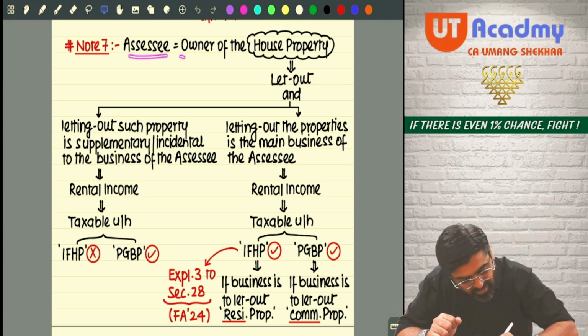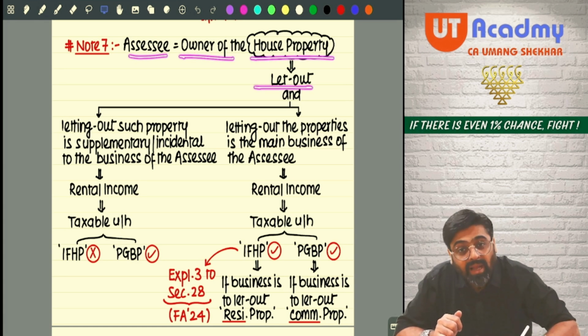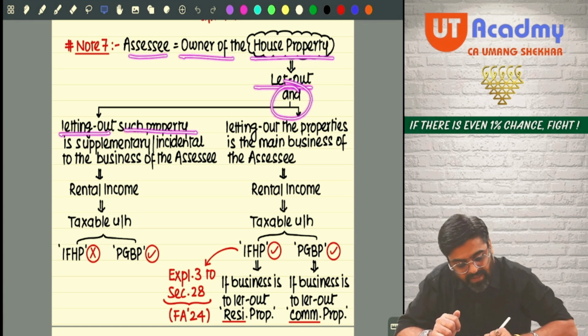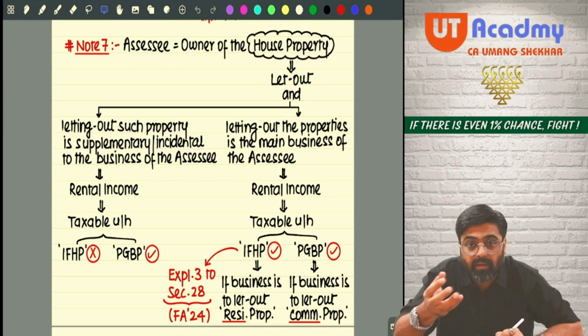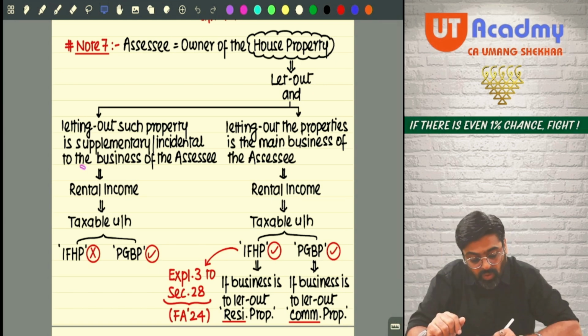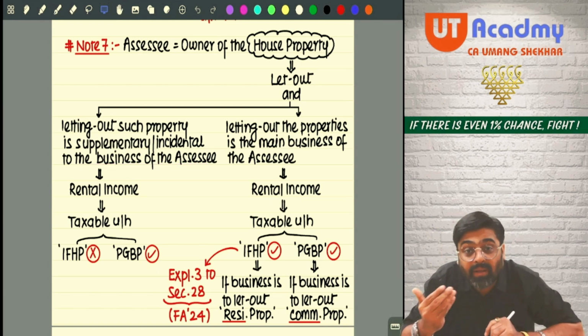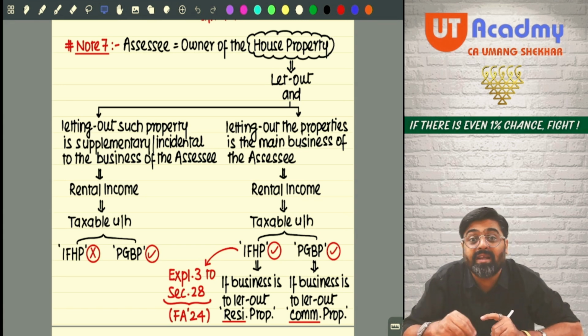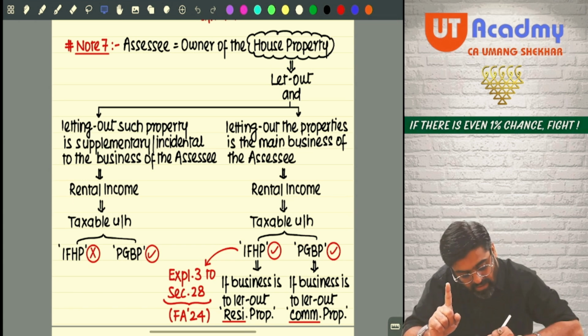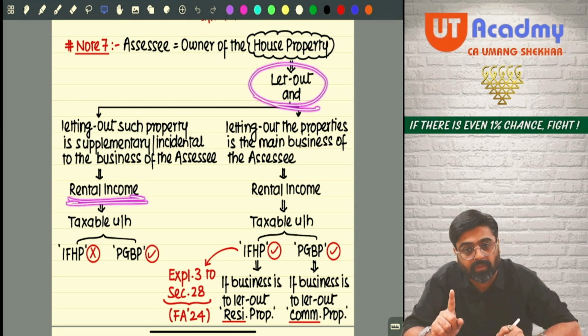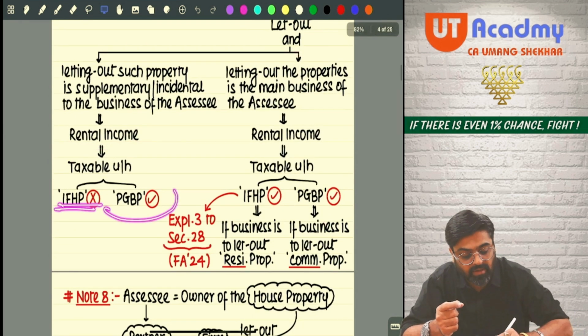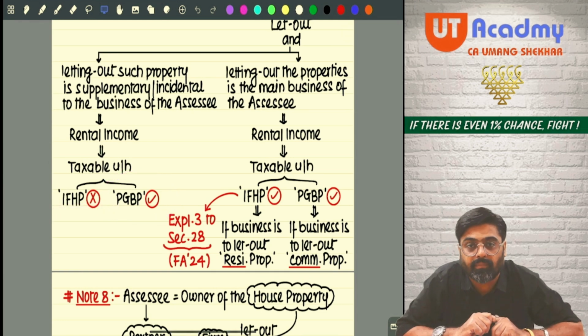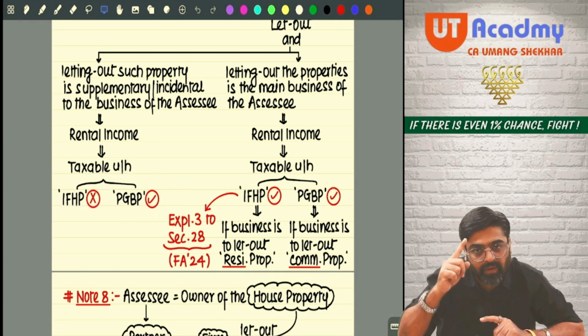So if the assessee is the owner of house property which is let out, and letting out such property is supplementary, meaning helping, and incidental as a result of doing a business of the assessee. Supplementary means as a result of. Incidental means as a result of doing the business. Then whatever rental income I am deriving by letting out such house properties will not be taxable as my house property income, rather it will be taxable as my PGBP income. Will you remember this example of this factory?